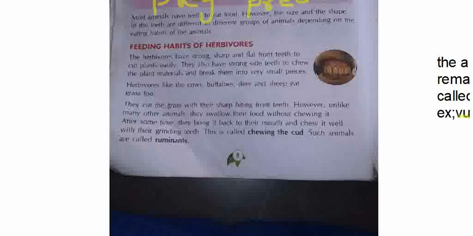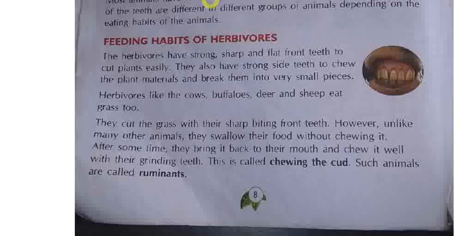See, these are the teeth of a herbivorous animal. These are the front teeth. If you observe the front teeth, they are very strong, sharp and flat. Flat means all are equal. Here, all the teeth are flat. With the help of the sharp teeth, they can cut the plants easily.